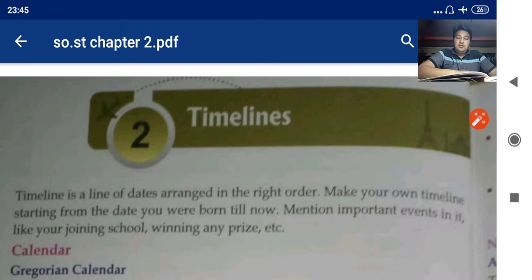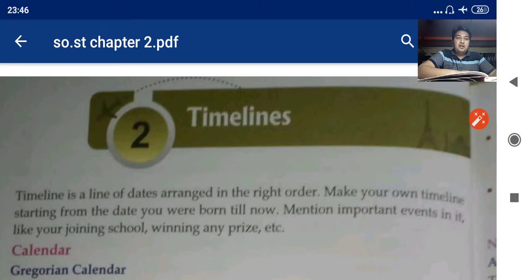1988, my date of birth. After 3 years, I joined my primary school. 2004, I completed my high school. After 2 years, 2006, I completed my inter. After that, graduation. So these all are my important dates which I have arranged in a right order.